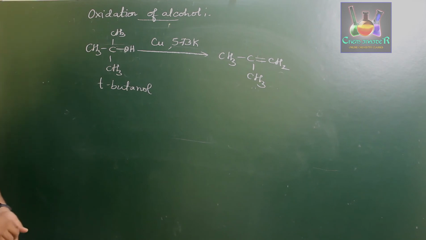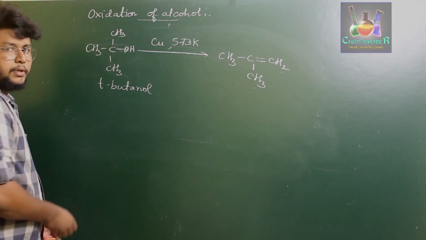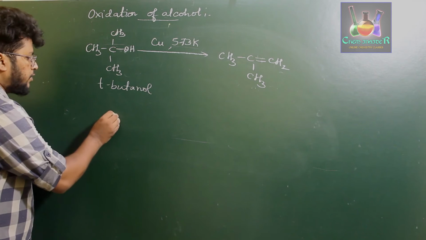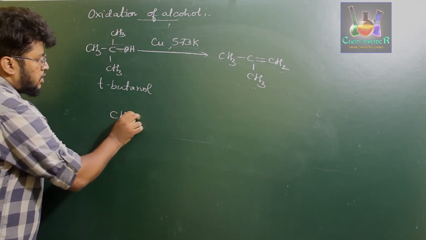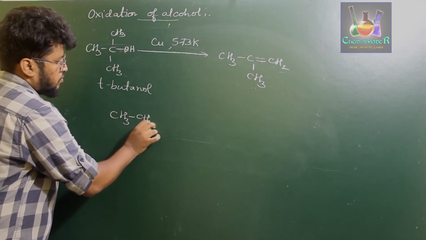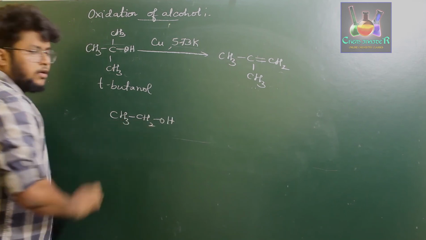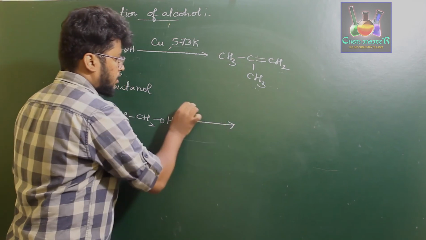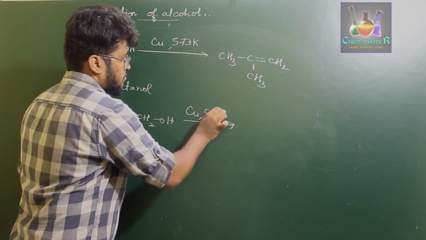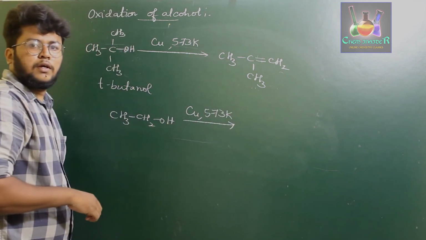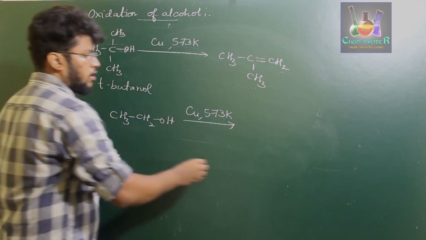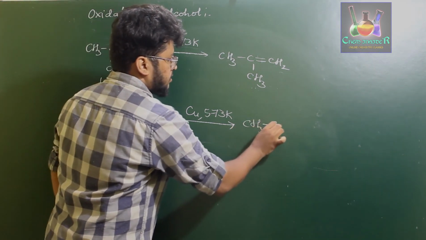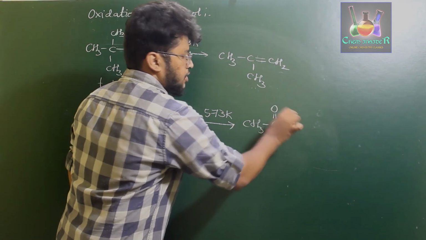Next, if you treat the same copper at 573 Kelvin with primary alcohol such as CH3CH2OH, it forms aldehyde, CH3CHO.